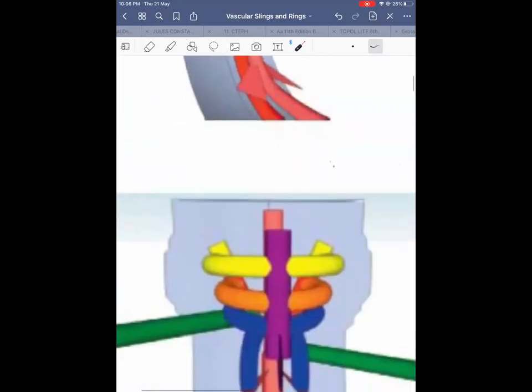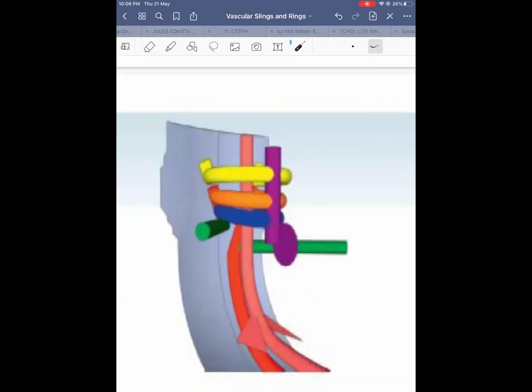Also, here you can see the distal dorsal aorta. This is the right dorsal aorta. The distal part of the right dorsal aorta, that is after the 6th aortic arch, regresses. This is the 6th aortic arch. This helps in forming the left aortic arch rather than the right aortic arch. If this persists, that may lead to a right aortic arch. So this is regressing, and the left aortic arch is formed.